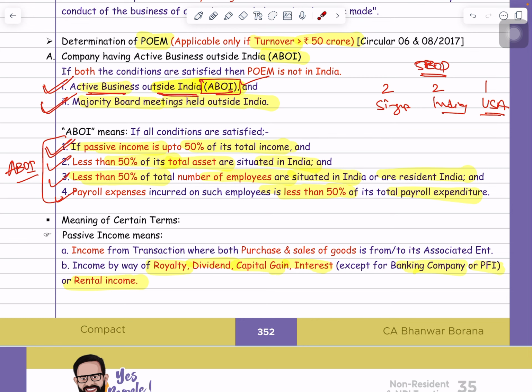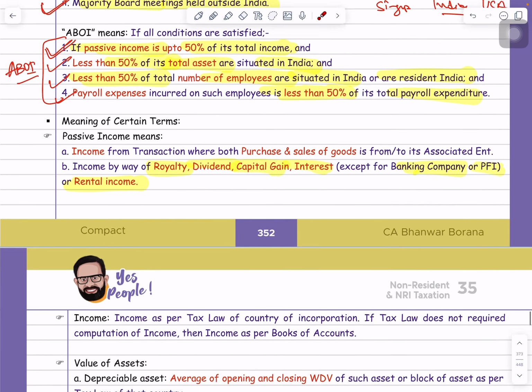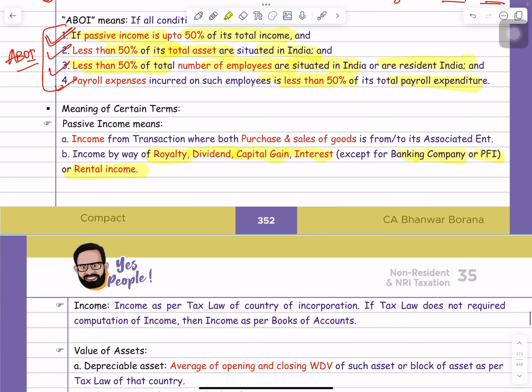One more point. The lawmaker says that suppose you purchase goods and sell goods, both purchase and sale from and to your associate enterprise, then whatever income from that transaction is treated as passive income. So in simple words, guys, if you purchase goods from your associate enterprise and also sell goods to your associate enterprise, then that income will be known as your passive income.